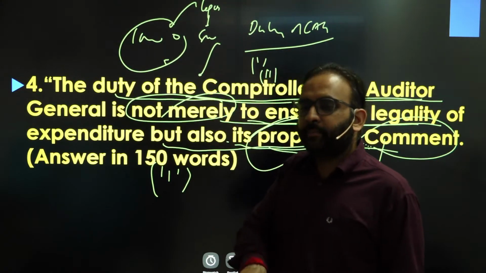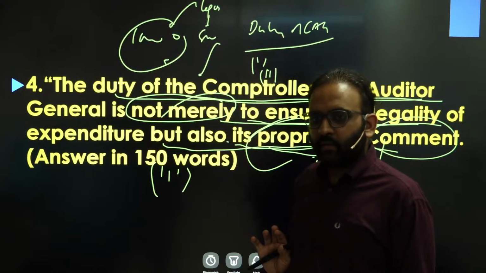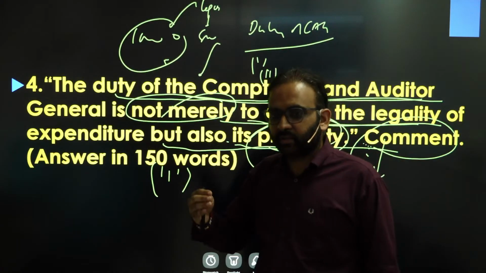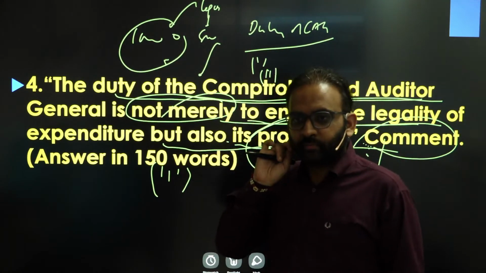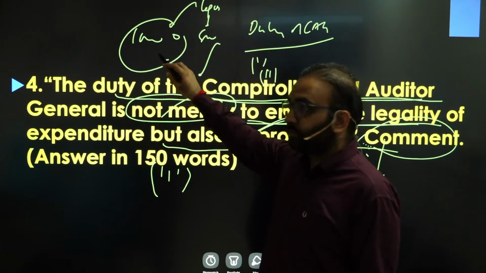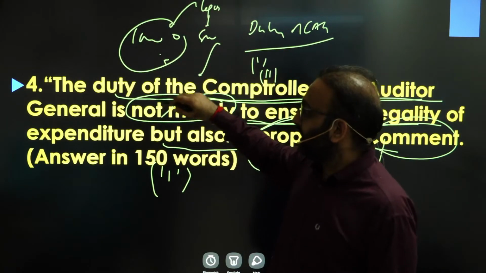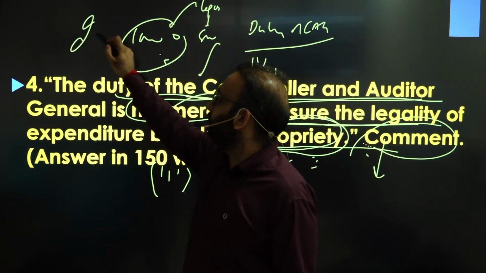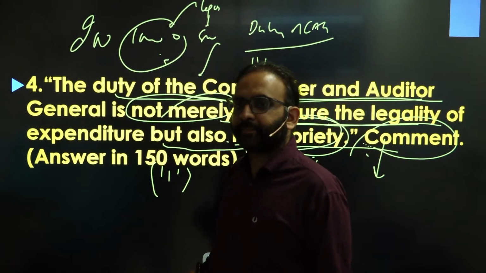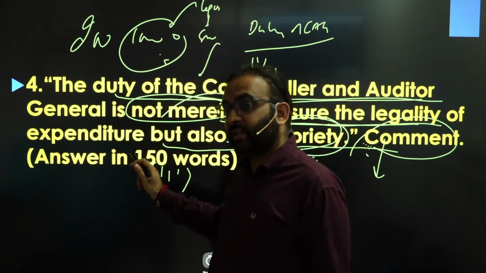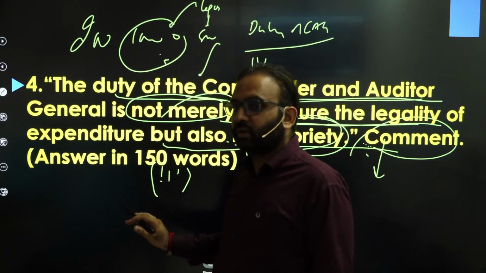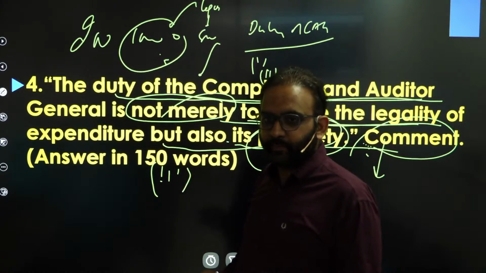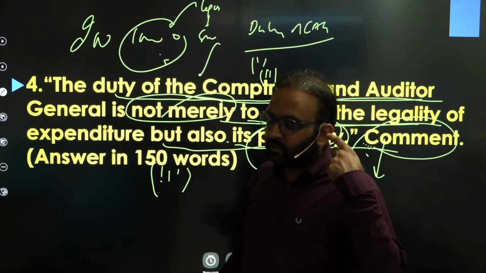Then CAG will pinpoint this in its report, because the executive cannot exceed the expenditure authorized by the legislature, right? So that's mandatory for the CAG. Then in proprietary audit, CAG will examine whether such a roadway could be constructed in 200 crores or not. You get the point? That's basically proprietary audit. That's optional for CAG.